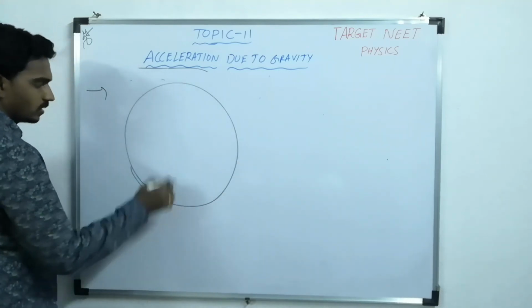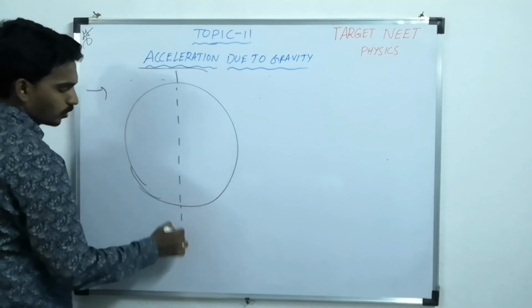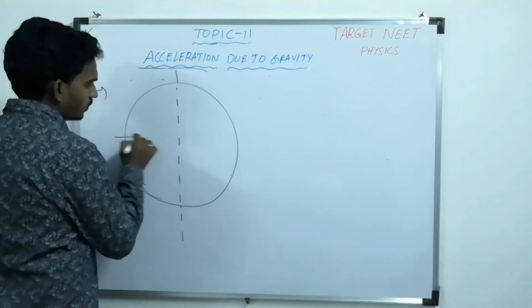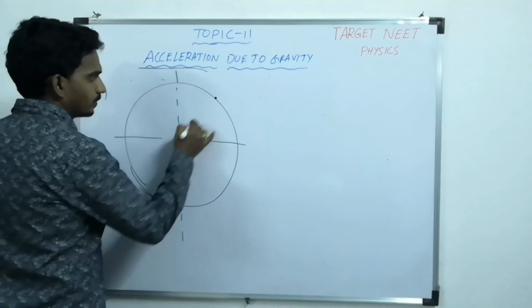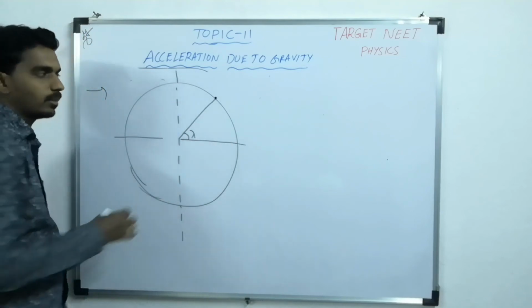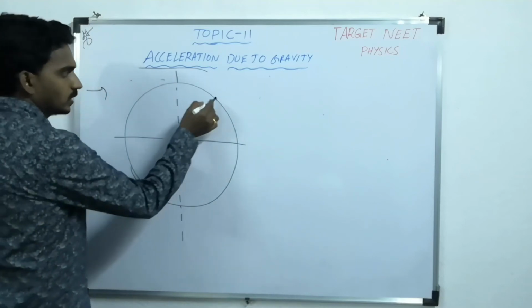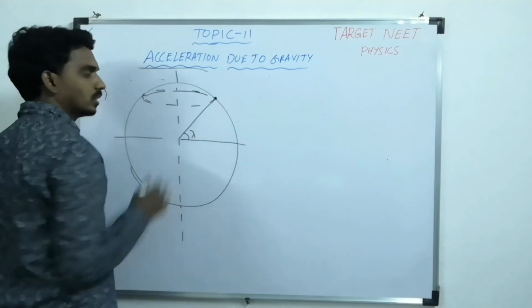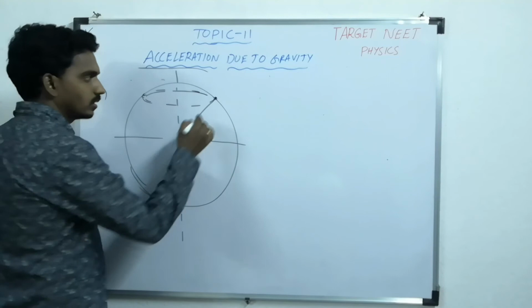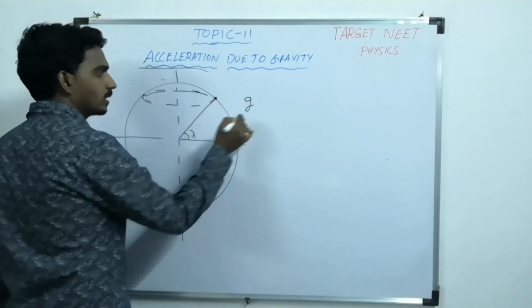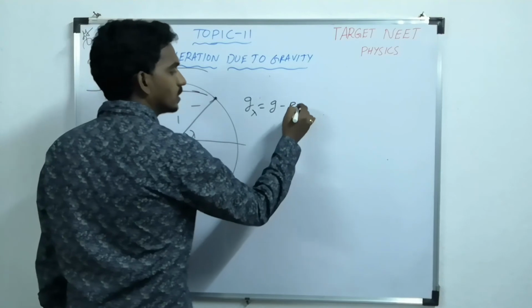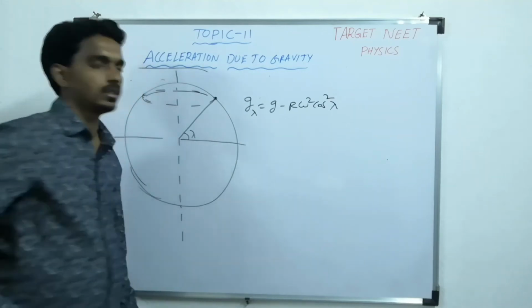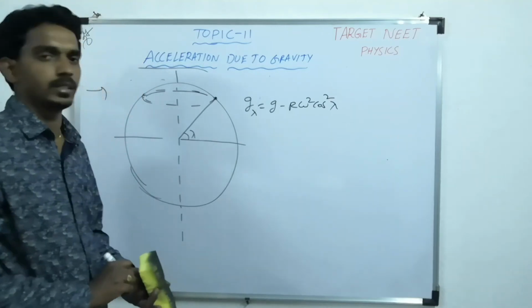If you consider this is Earth and this is the axis about which it is rotating, or better to say revolving around itself. Now at any latitude, at a point having latitude lambda, this point will rotate in a circular path. At this point, g at any latitude lambda equals g minus R omega square cos square lambda. This is the g value at any latitude.